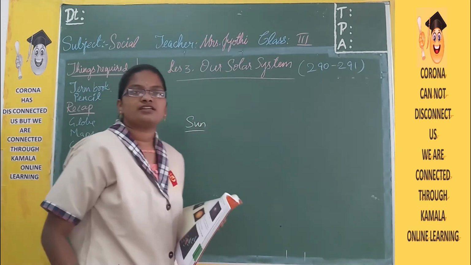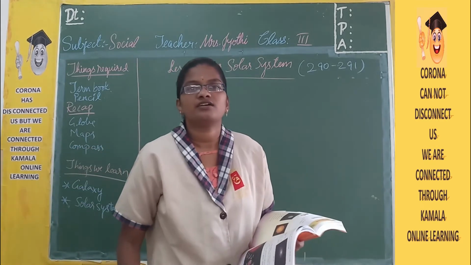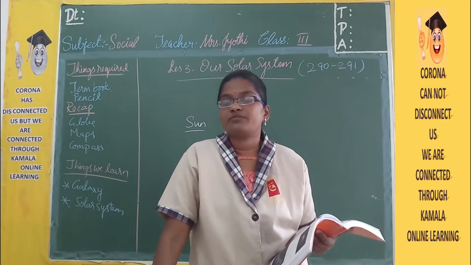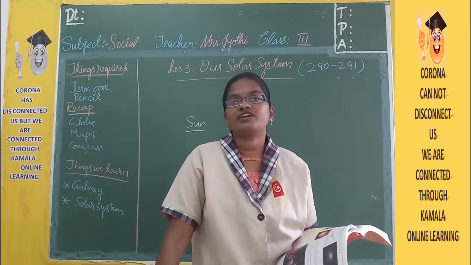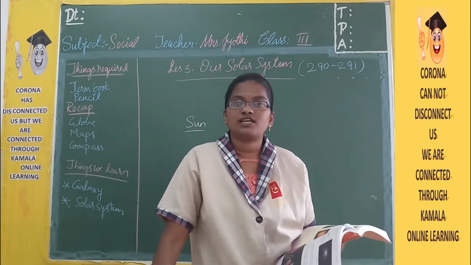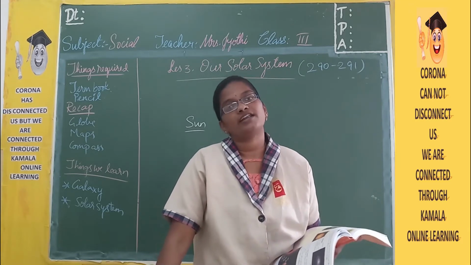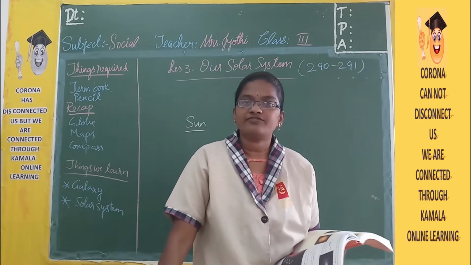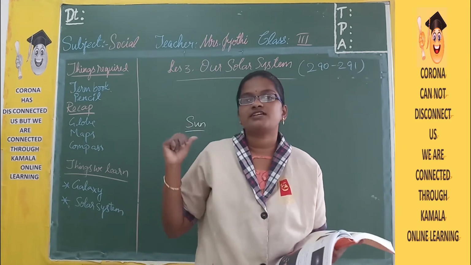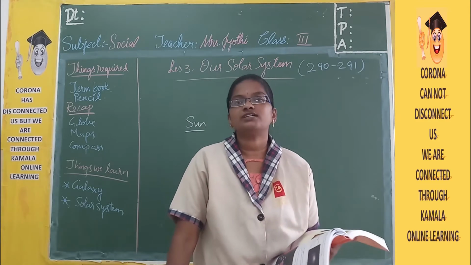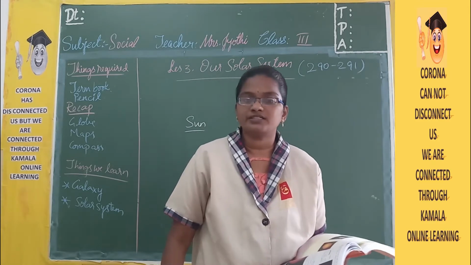So it is the sun. The sun is a star and the others are also stars, but why is the sun appearing very big to us? Because the sun is very near to us and the remaining stars are very far away. The sun is a star which is very close to the earth, that's why it is bigger in size.